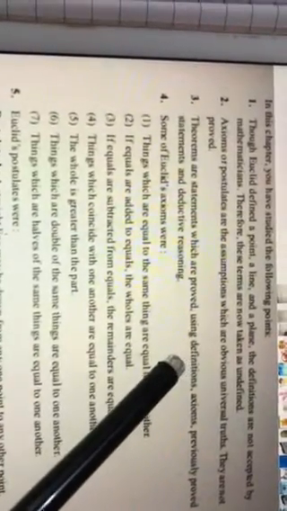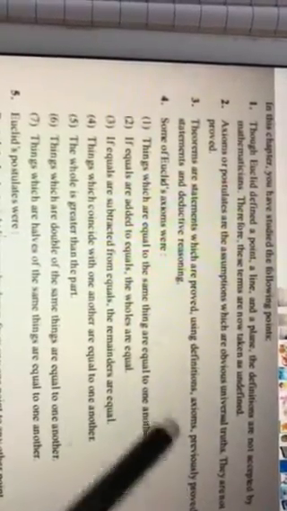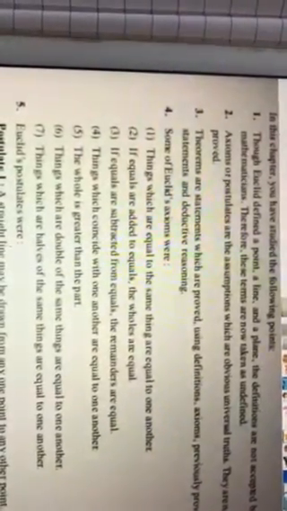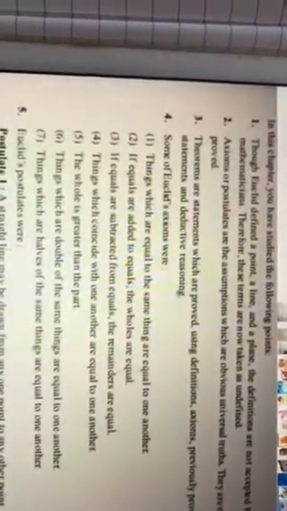You can prove it using a definition, you can prove it using an axiom, you can prove it using some previous statement, or you can prove it with some deductive reasoning. Now theorems will be there in every chapter of your syllabus. Lines and angles, triangles, quadrilaterals, in every chapter there will be theorems, and every theorem has a proof.